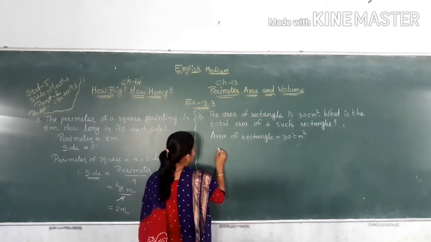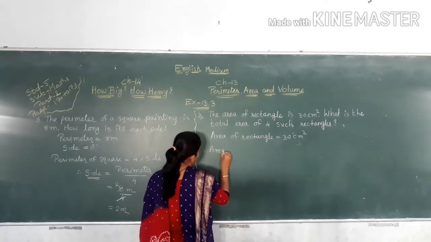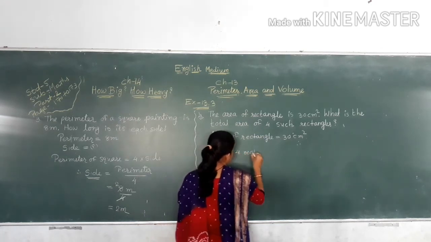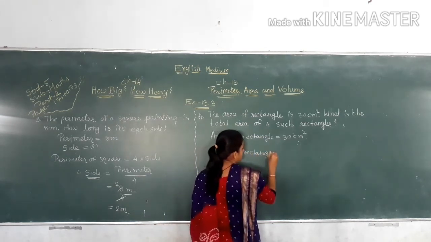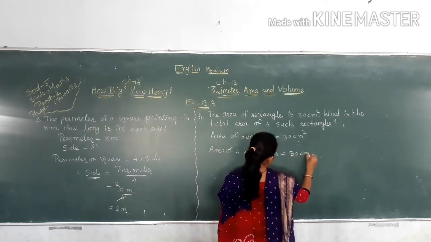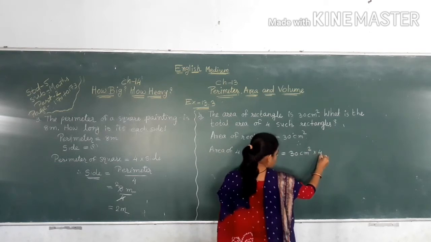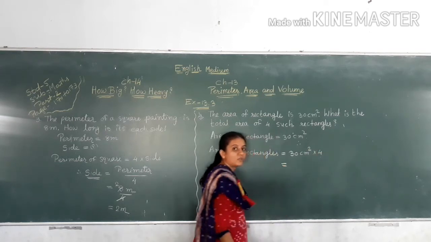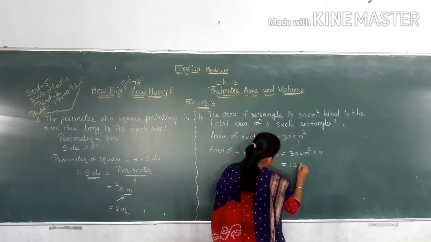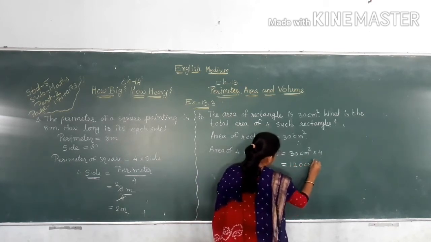So area of 4 such rectangles is equal to 30 centimeter square multiply with 4. 3 4s are 12. That means 30 4s are 120 centimeter square.